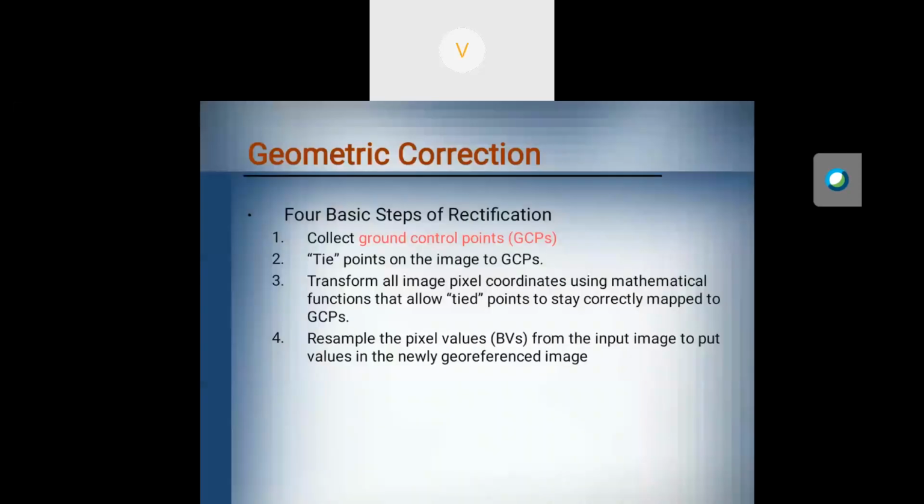For geometric correction, four basic steps are required. First, collect the GCPs, ground control points, and tie points on the images to the GCPs. Then transform all image pixel coordinates using mathematical functions, then resample the pixel values from the input image to the newly georeferenced image.